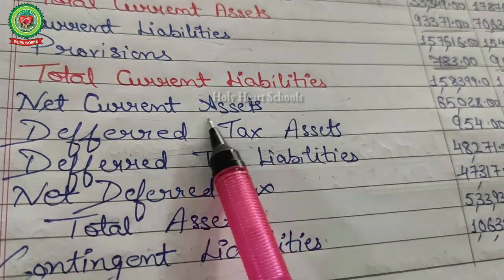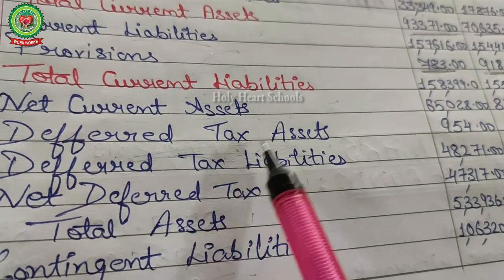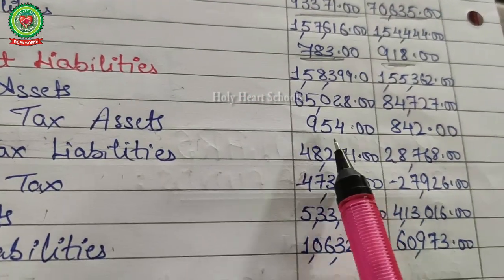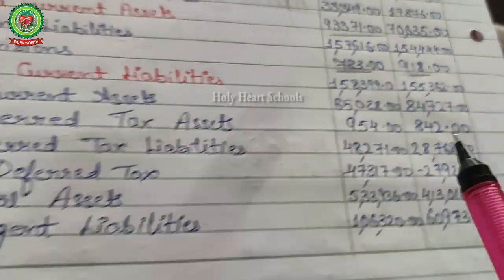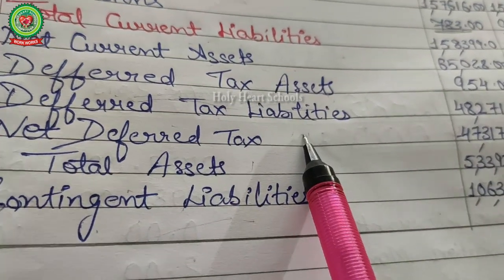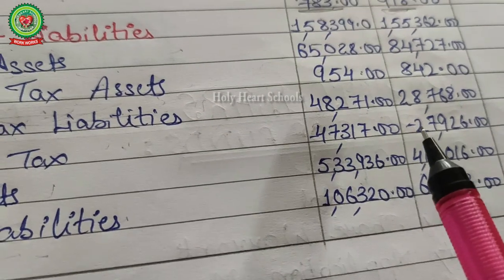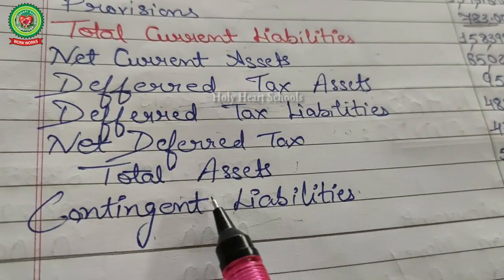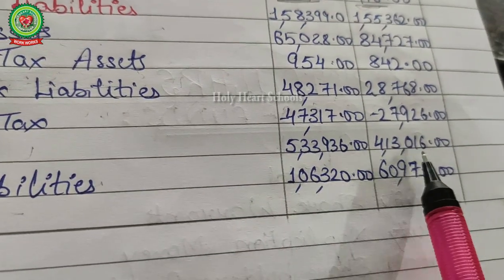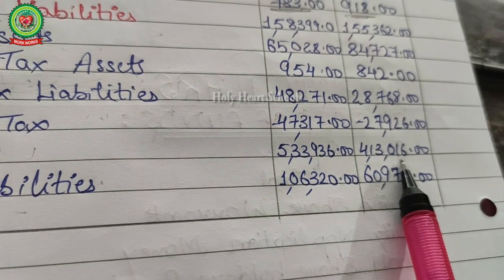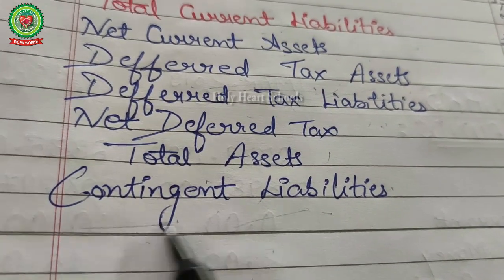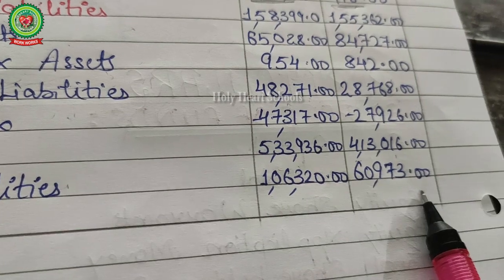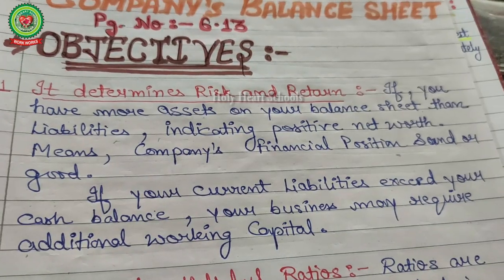Now the total liabilities. Current liabilities, also deferred tax assets. Deferred tax assets means tax paid in advance, and paid in advance this year is more as compared to last year. Deferred tax liability means outstanding tax not yet paid, assessed for the current year but not paid. Here this year is more, last year less. Total assets value increased this year in 2019 as compared to last year. A contingent liability may or may not arise in future, and here the amount is this year more and last year less.